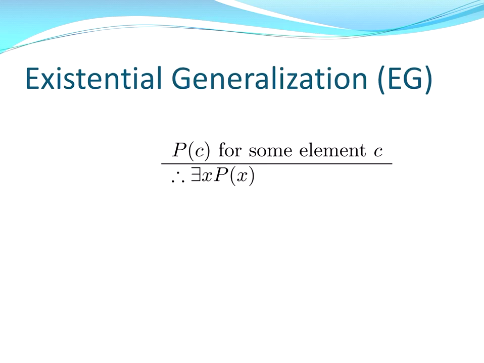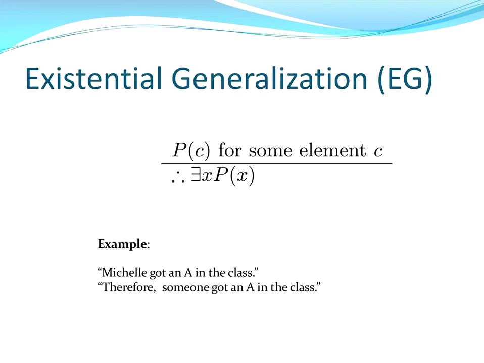And then there's existential generalization. If P of c is true for some element c, then we can conclude that there exists x, P of x. Michelle got an A in the class, therefore someone got an A in the class is the conclusion. So universal instantiation, universal generalization, existential instantiation, and existential generalization are the quantifier-based rules of inference.